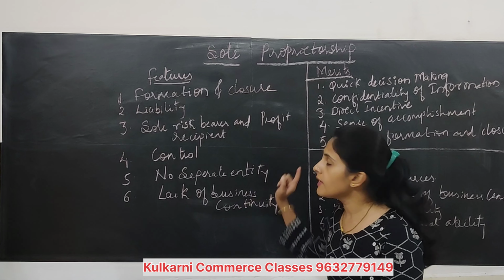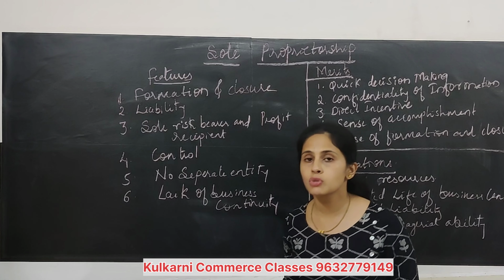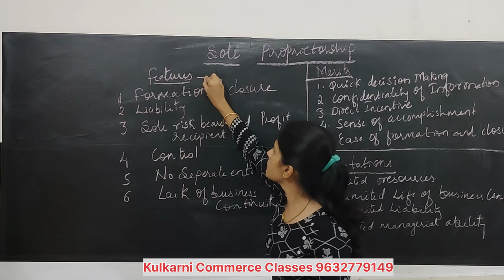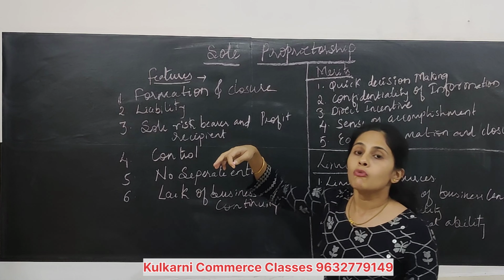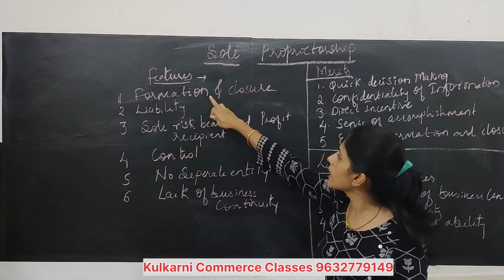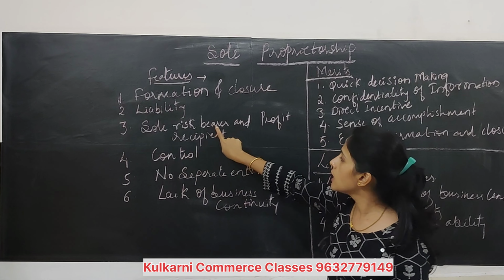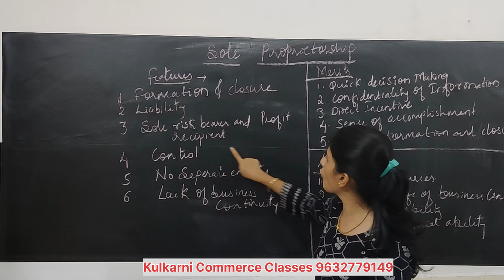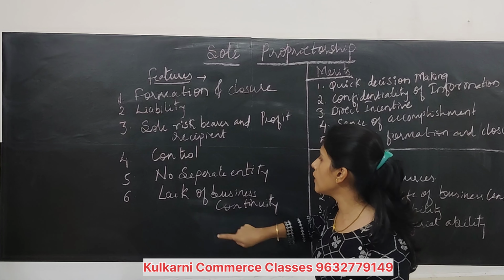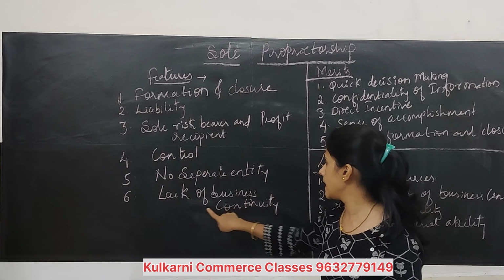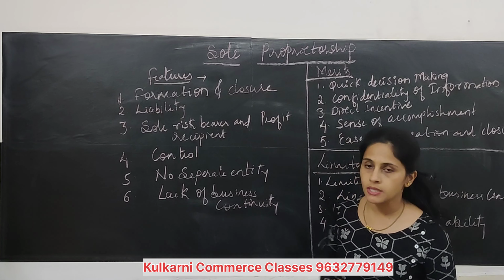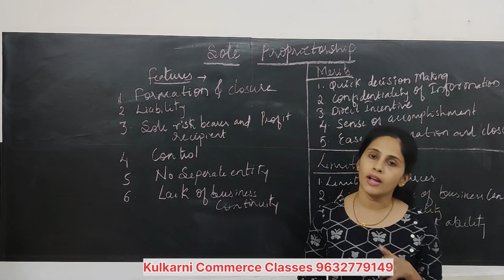First of all, formation and closure. First point is what? In features. Features mean what is the nature, what are the features? Okay. First one is formation and closure. Second one liability. Third one sole risk bearer and profit recipient. Fourth one control. Fifth one no separate entity. Sixth one is lack of business continuity. These are the points.